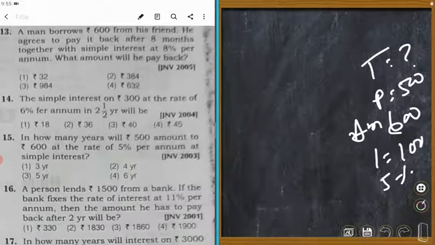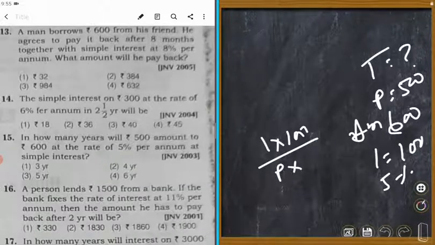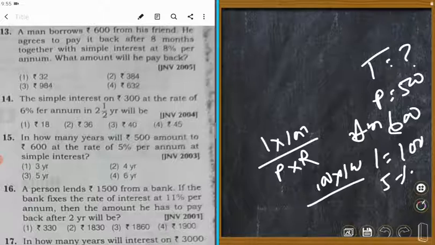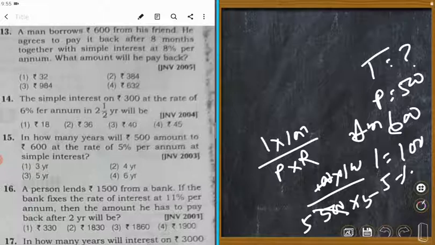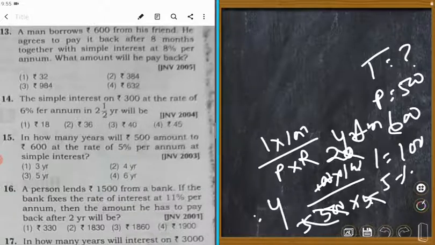So time T is equal to I into 100 upon P into R. So 100 into 100 upon P into R. P is 500, into 5. 5 into 5 is 25, 25 into 20, 5 4s are 20. So answer is equal to 4. Which is correct? 4 years. Yes, number 2.